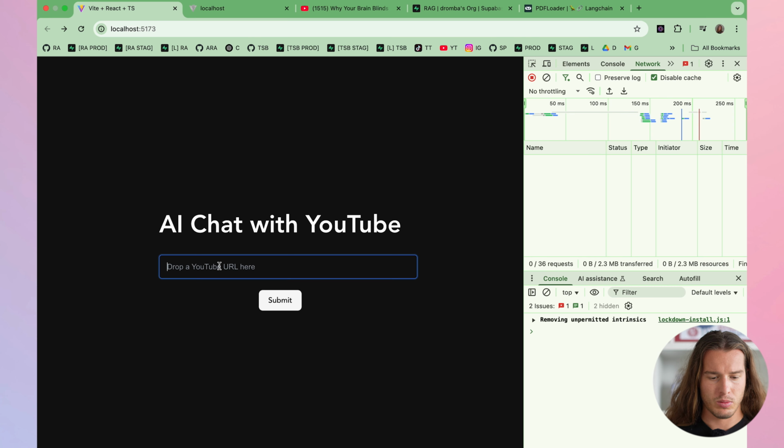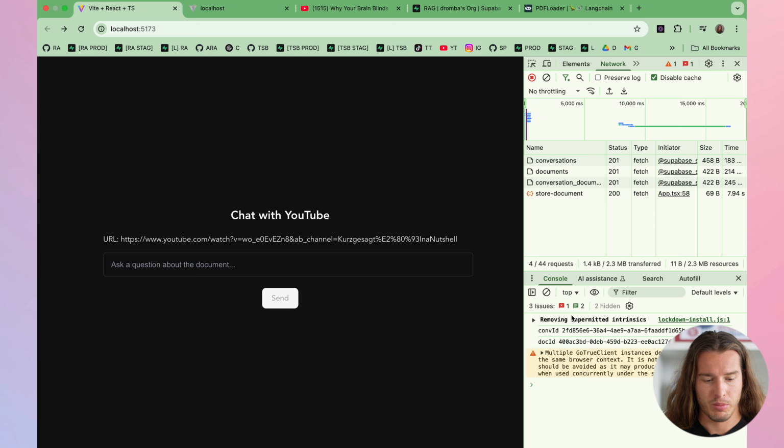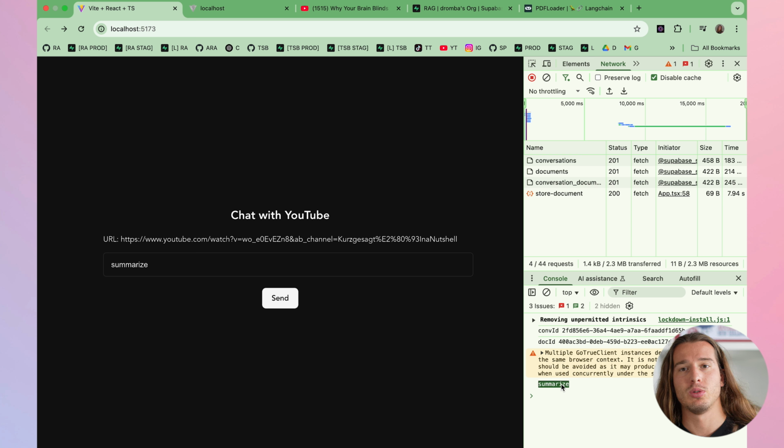And now, when we go to our app, when we submit it, stuff is happening, awesome. We should be in that new state pretty soon, and when we type summarize and send it, we just see summarize here. But now, what we need to do, we need to call our query document function that we've implemented, and we need to show the streaming here.